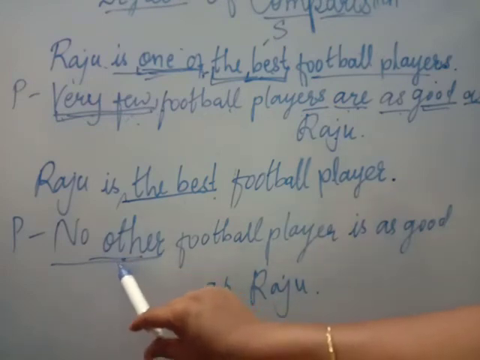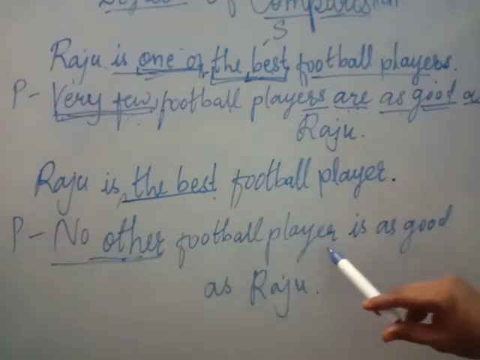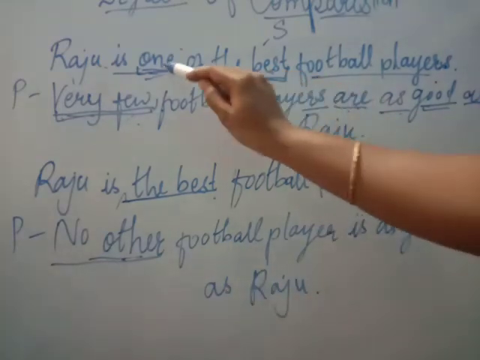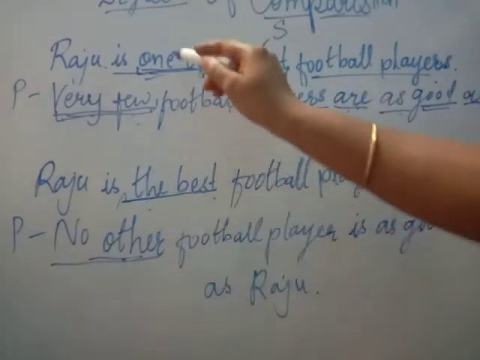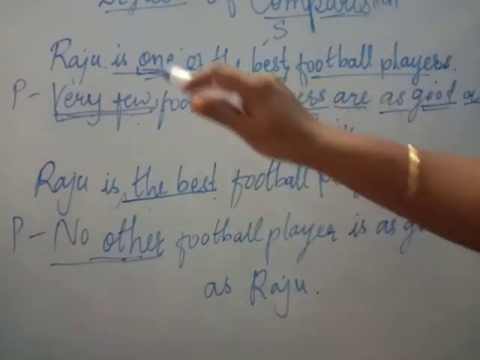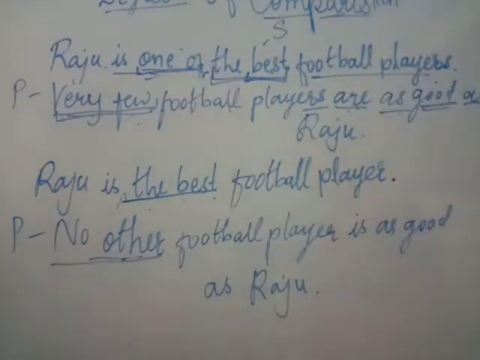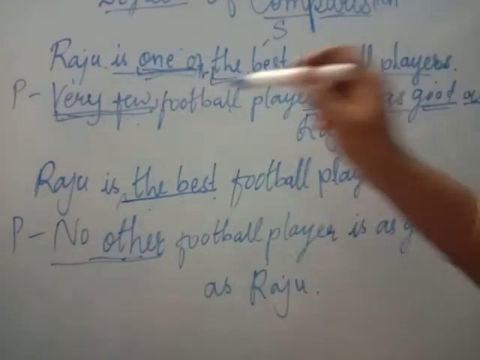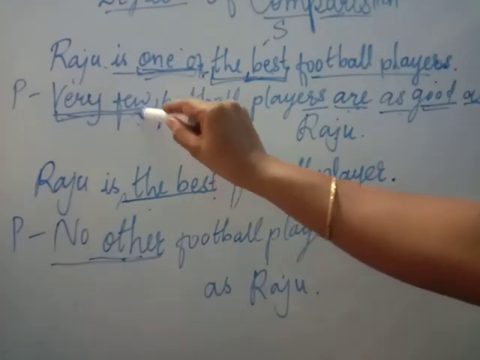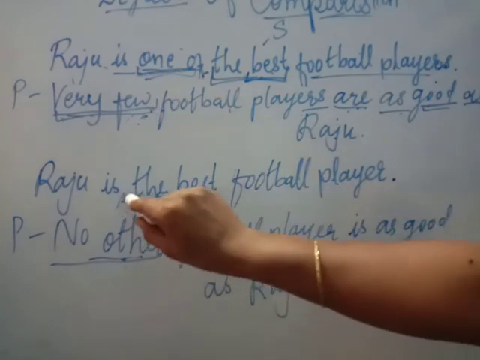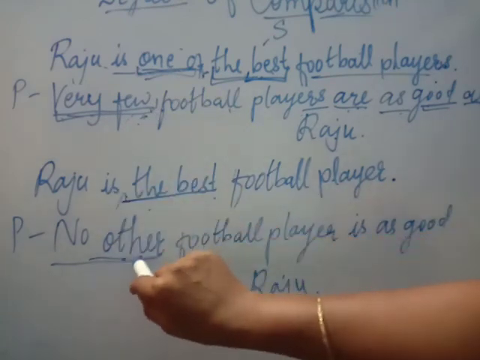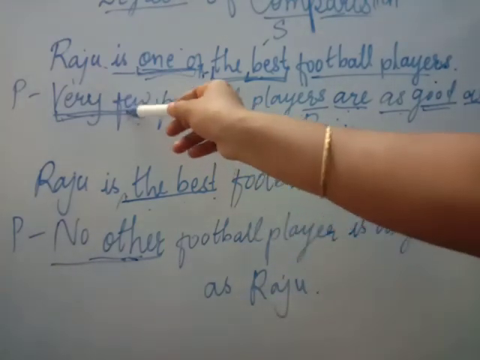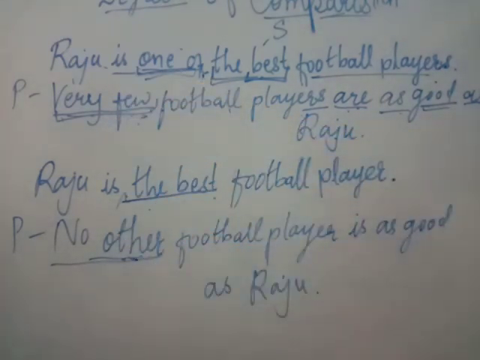So here we have written: no other football player is as good as Raju. Remaining sentence is quite similar, but only one difference is there, that is of "one of", and due to that we have changed very few here, and as "one of" is not given over here, we have taken no other. I hope you understood the reason behind using very few here and no other here.